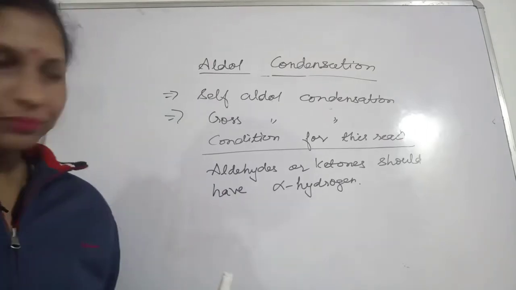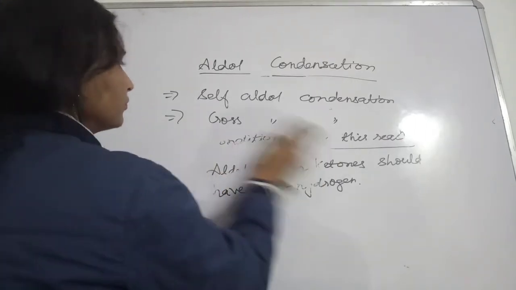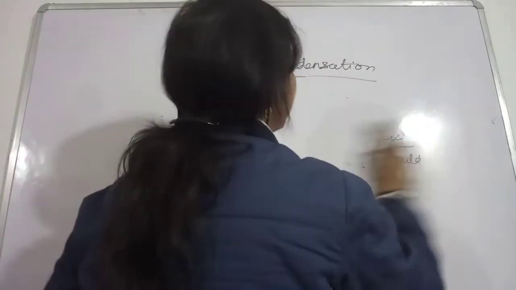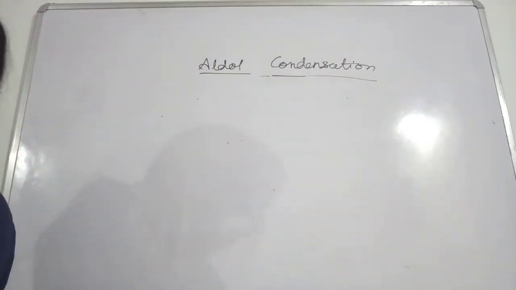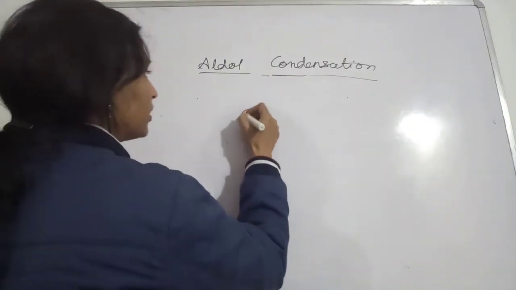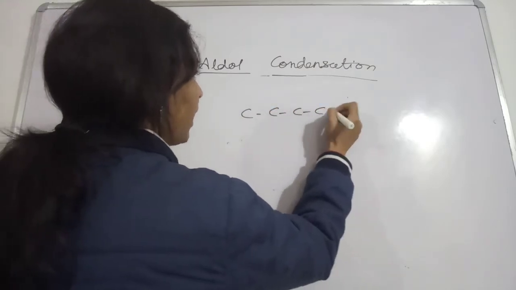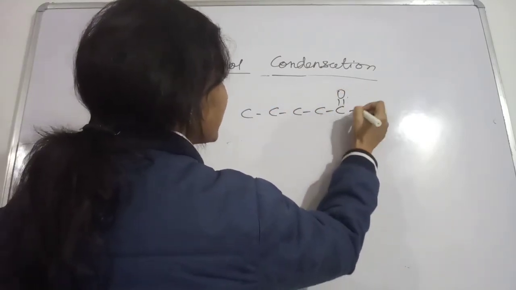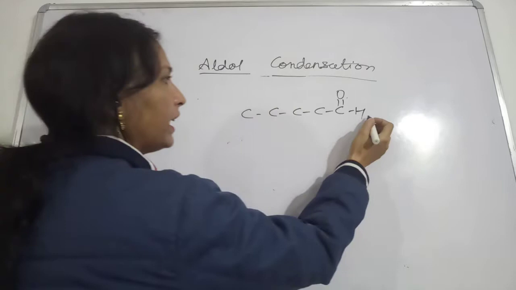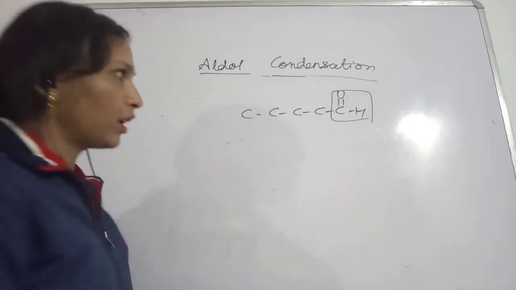First of all, see here, alpha hydrogen means what? Suppose you are having this aldehyde group present here. Okay, so the aldehyde group is the functional group.